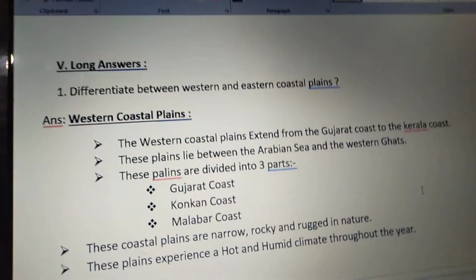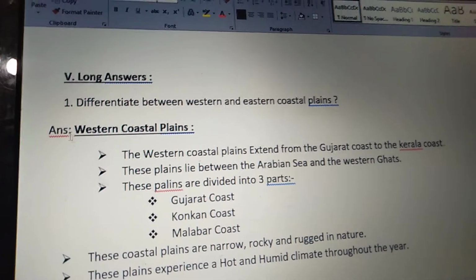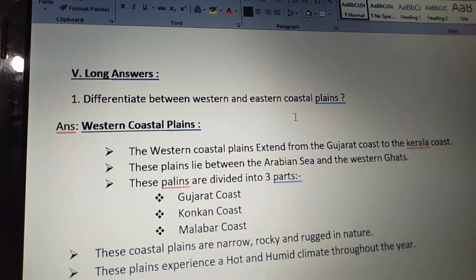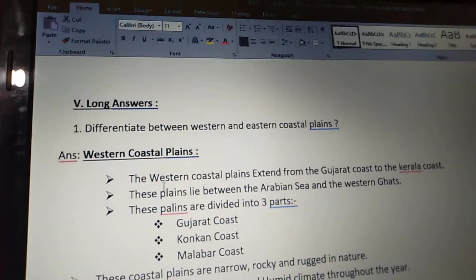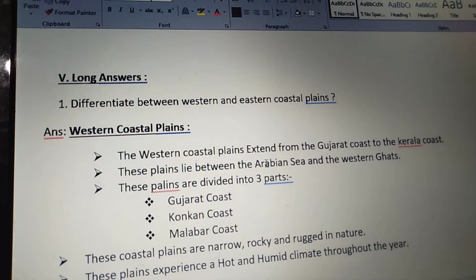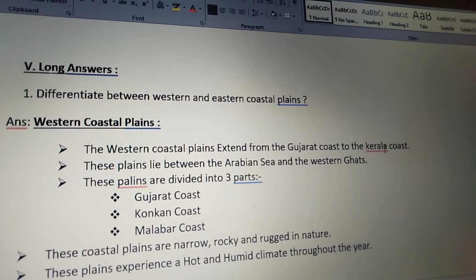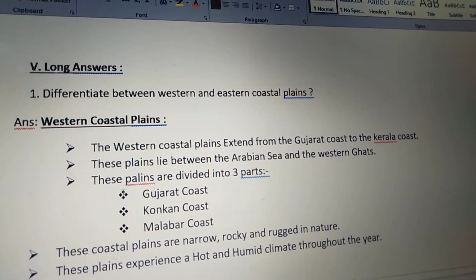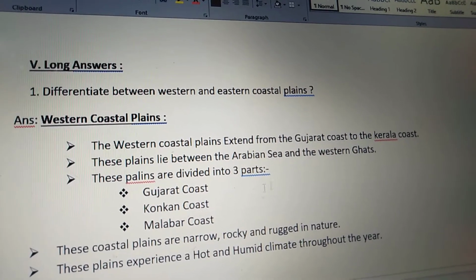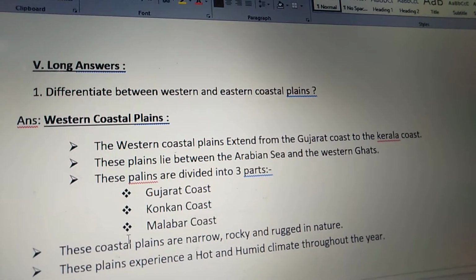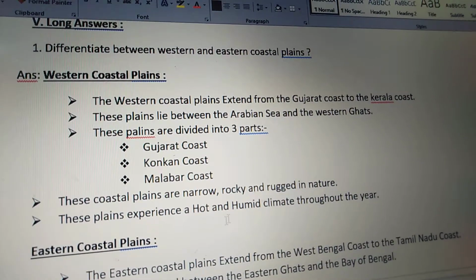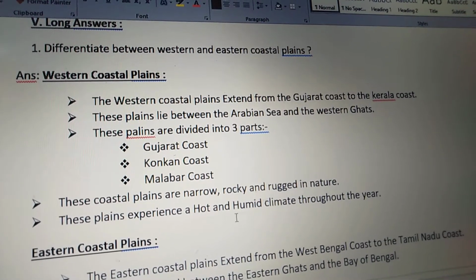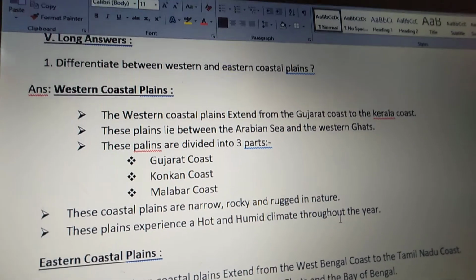Now see long answers. See the first one, children. Differentiate between western and eastern coastal plains. Western coastal plains. The western coastal plains extend from the Gujarat coast to the Kerala coast. These plains lie between the Arabian Sea and the Western Ghats. These plains are divided into three parts: Gujarat coast, Konkan coast, Malabar coast. These coastal plains are narrow, rocky and rugged in nature. These plains experience a hot and humid climate throughout the year.